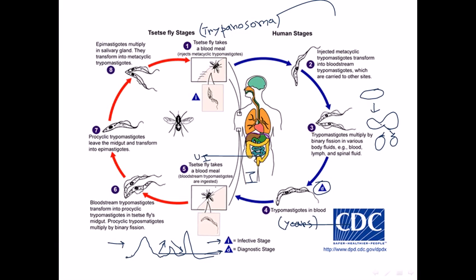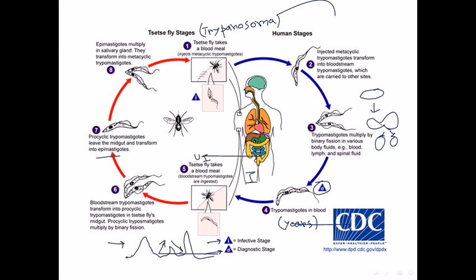So it will move on through the uptake region to the midgut of this tsetse fly, and it will be called procyclic trypomastigotes. Here they will start to divide again using binary fission. After certain divisions, these procyclic trypomastigotes leave the midgut and transform into epimastigotes. Once these epimastigotes are made, they again start to grow and divide.